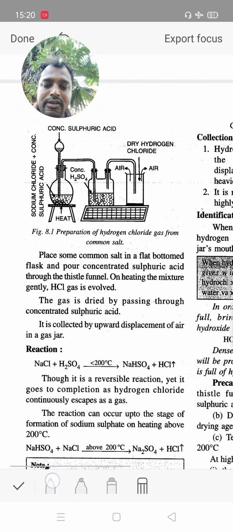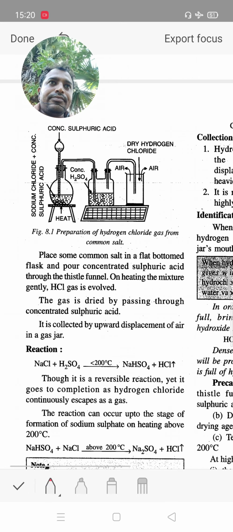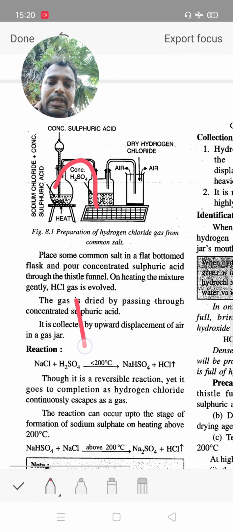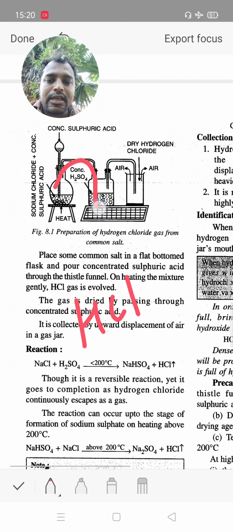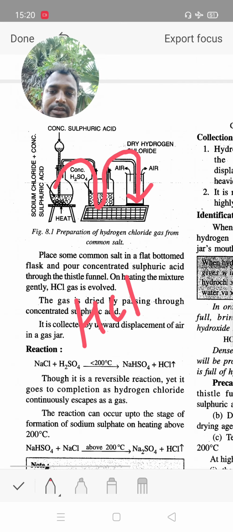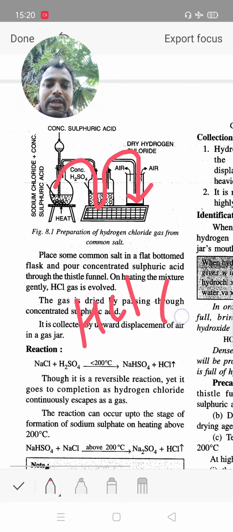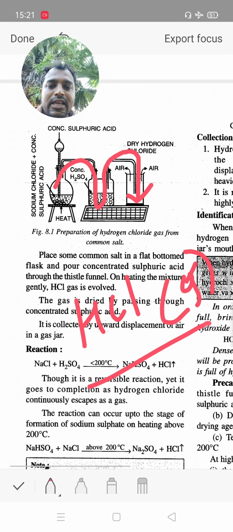When we heat at about 180 degrees Celsius, which is below 200 degrees Celsius, HCl gas is formed, and we collect the hydrochloric acid in the form of gas in a glass jar.